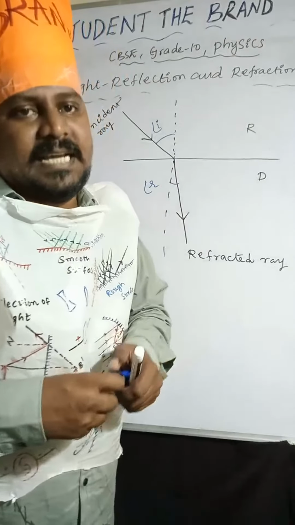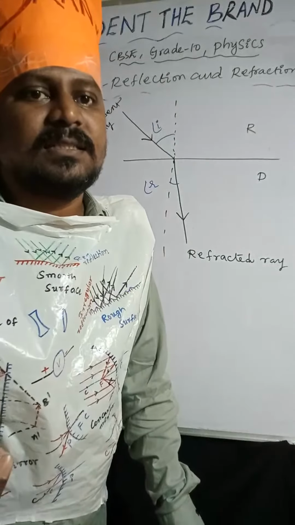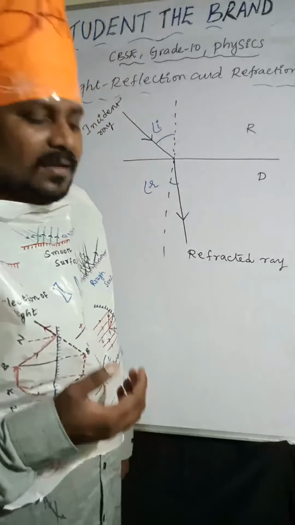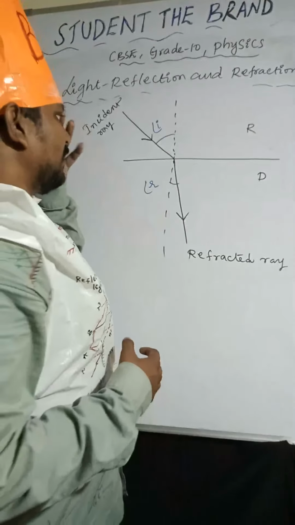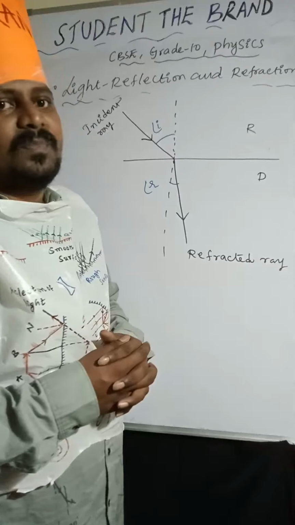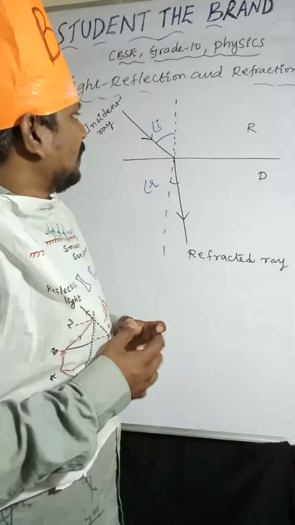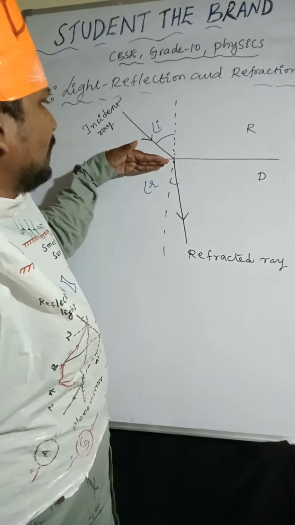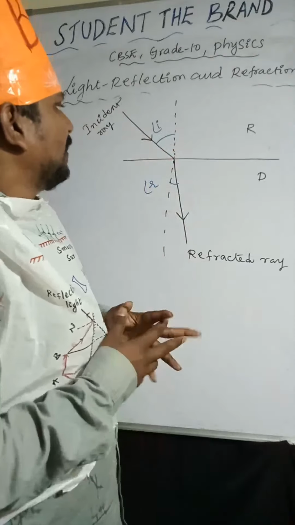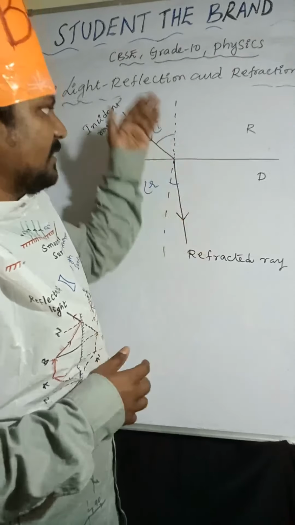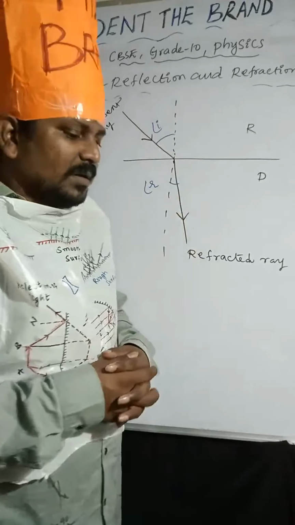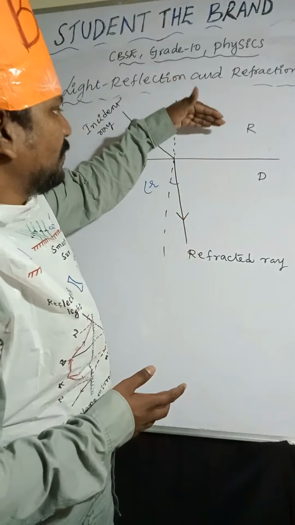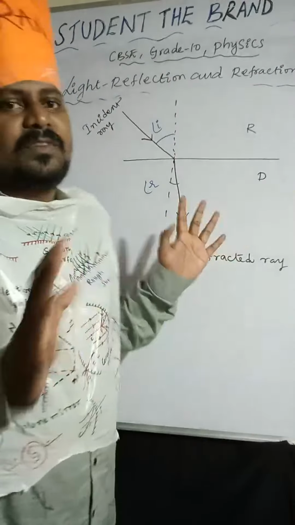The path of the light changes when it is moving from rarer medium to denser medium. Or, the bending of the light ray at the interface of the two media. So when it is passing from one medium to another medium, the path of the light changes. Any definition we can take.